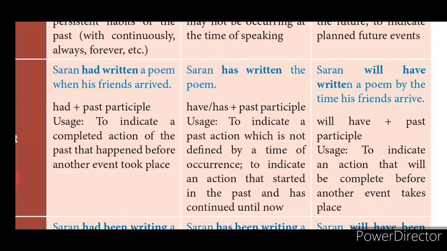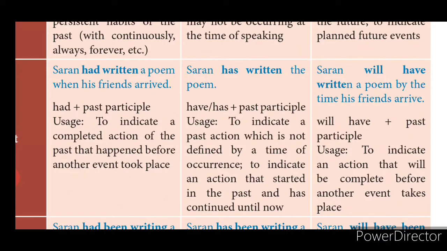Okay, Sharon has written the poem. Have or has: has for a singular subject, have for a plural subject, plus a past participle form for the present perfect tense. Usage: when will we use this? To indicate a past action which is not defined by the time of occurrence, and to indicate an action that started in the past and has continued until now.